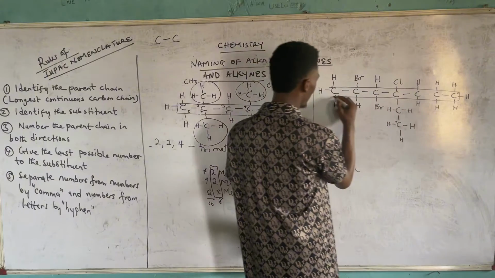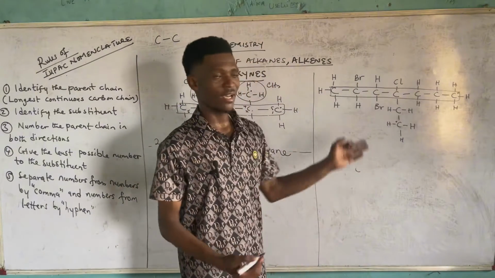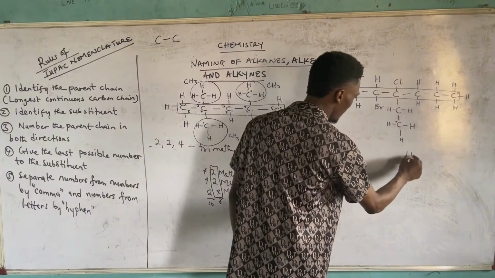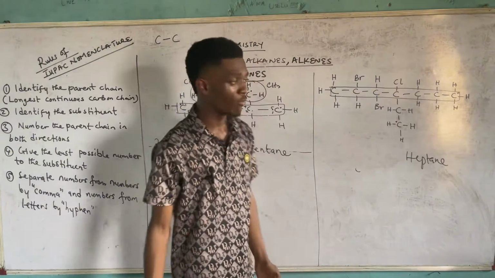This is the longest. Then, of course, they are linked by single bonds, so you know the name. How many carbons are you having there? 1, 2, 3, 4, 5, 6, 7. So 7 is what? Hept. So you write your heptane, based on the fact that they are linked by single bonds.